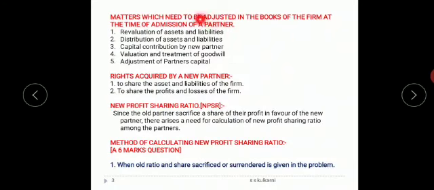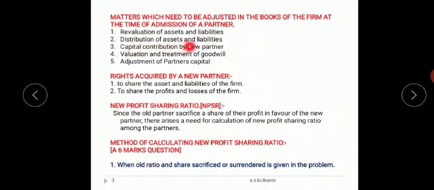So on the date of admission, the valuation of assets and liabilities is to be done to know the exact financial position on that day. If any profits or losses are there, the existing partners only will take such losses or profits. So assets and liabilities are revalued.